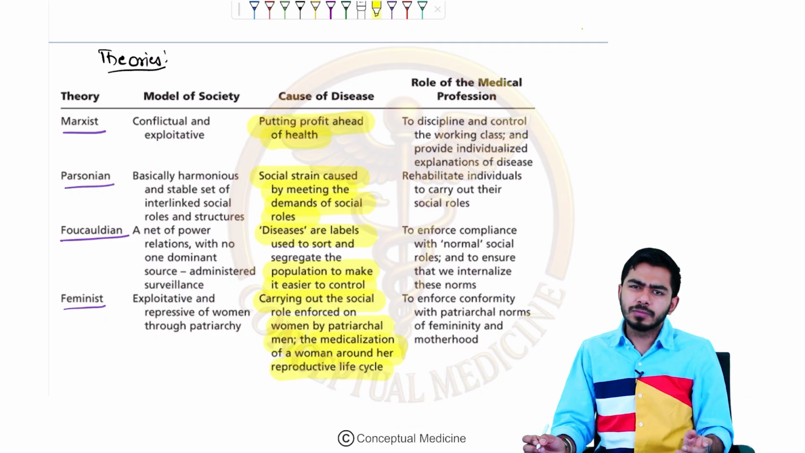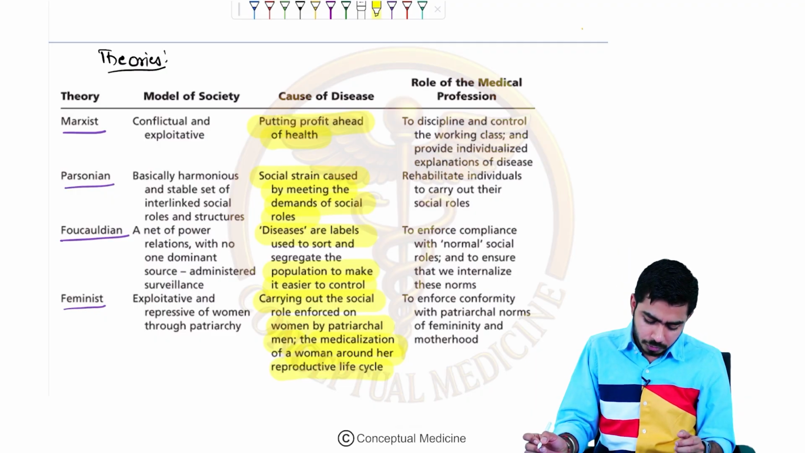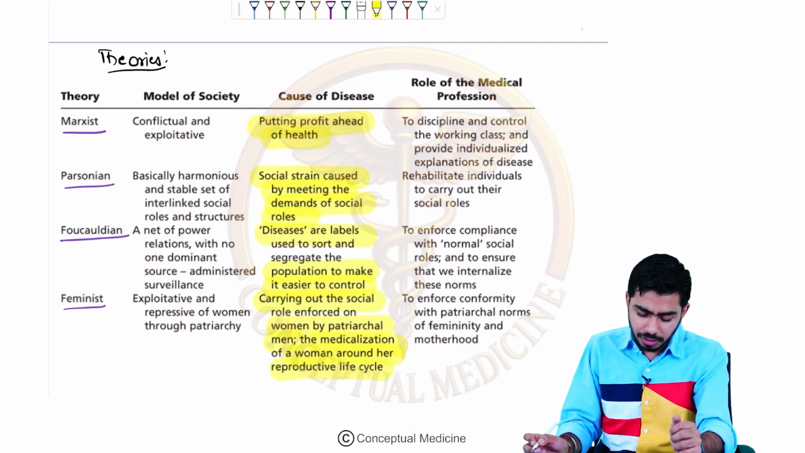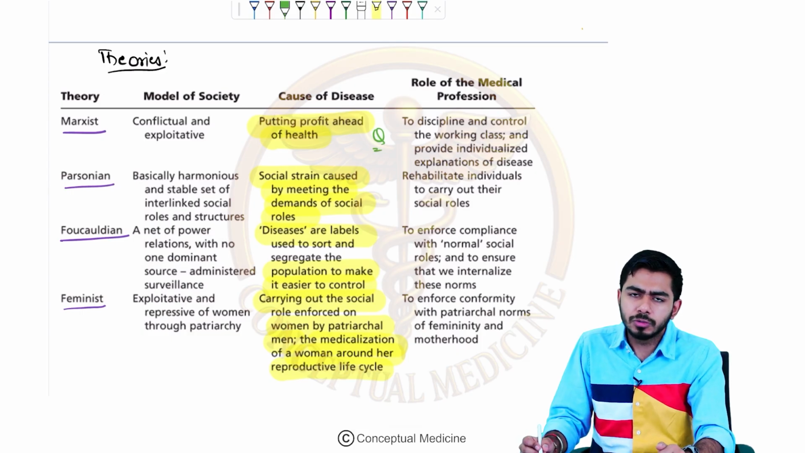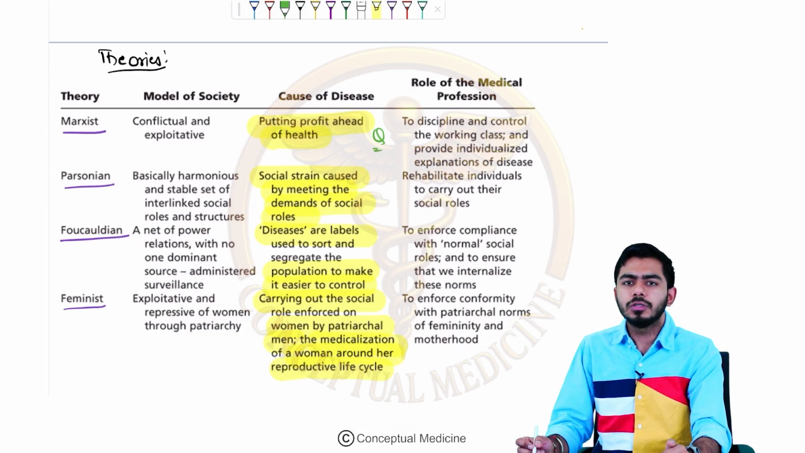So there were different theories: the Marxist, Parsonian, Foucauldian, and feminist theory. The Marxist theory has been asked once, so that's why I'm mentioning it here. These are different theories in sociology. So that was about sociology.